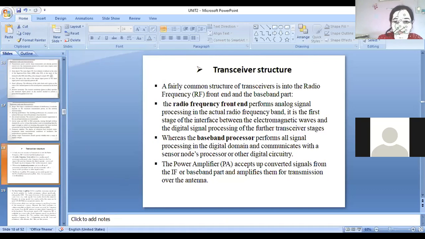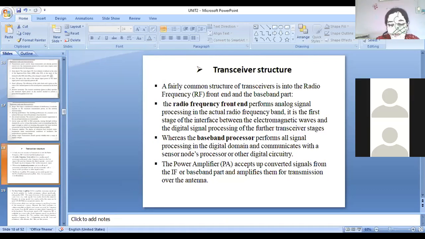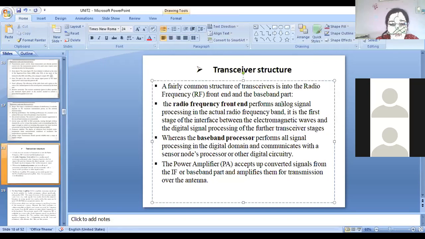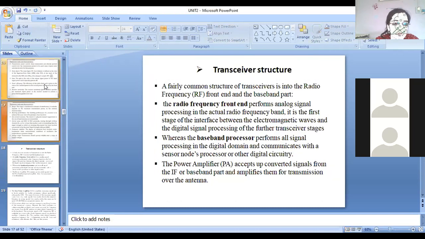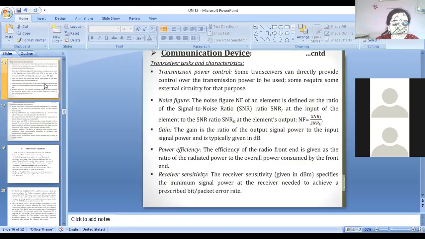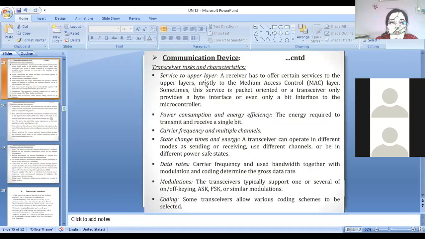Just recall. Characteristics of the transceivers. Service to upper layers.